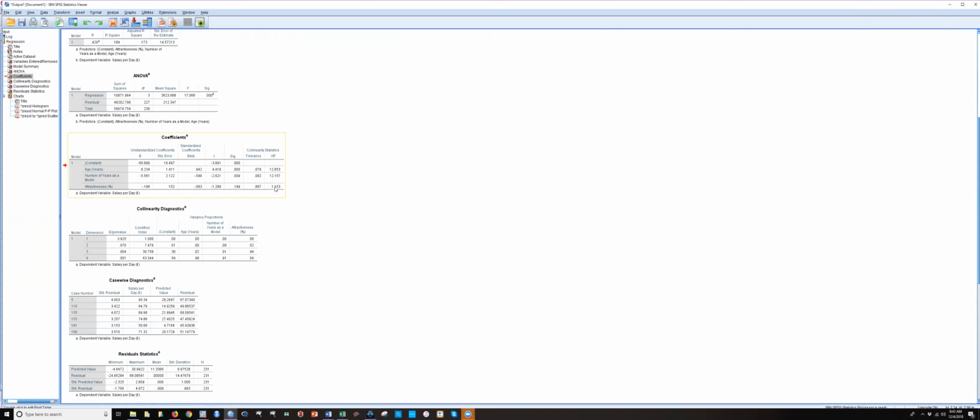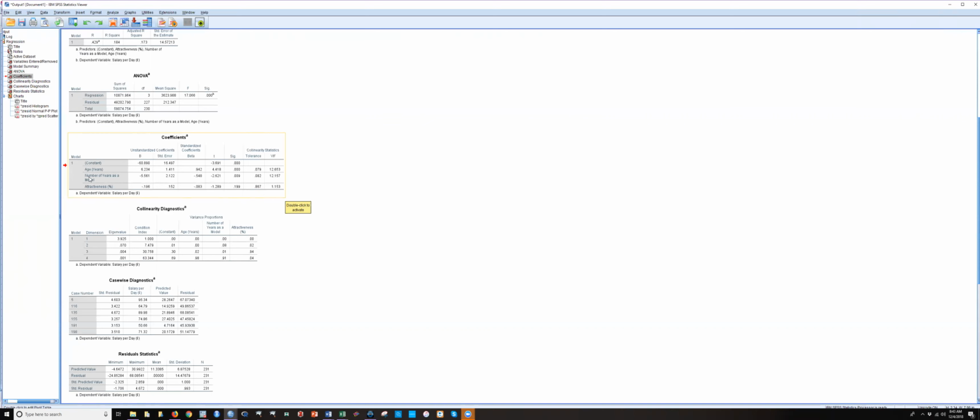But the VIF you want down by 1. You don't want a VIF statistic over 10. 1 is optimal. This is good, but this is really bad. This tells us that basically these two variables are measuring the exact same thing, and we call that multicollinearity. So evidence suggests that the model suffers from multicollinearity. And if you think about it, that's kind of obvious. I think the author here set us up.